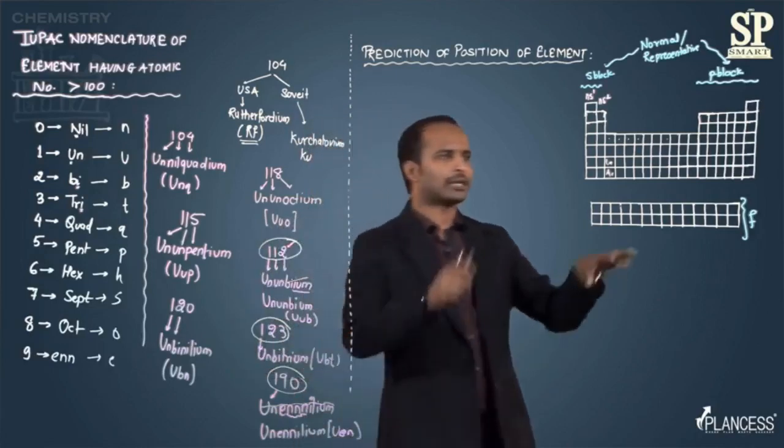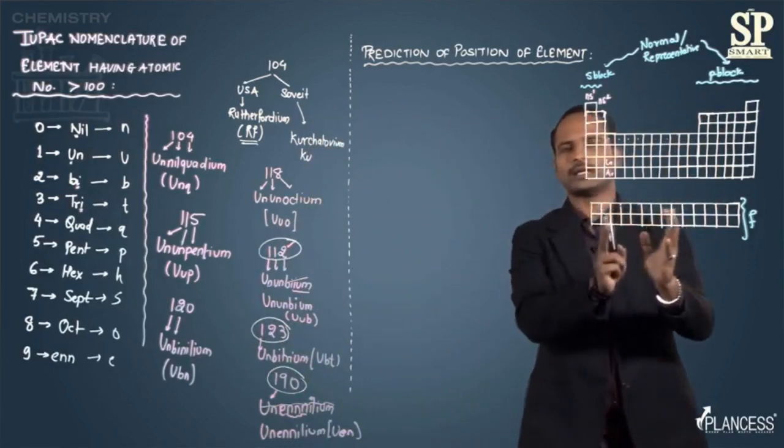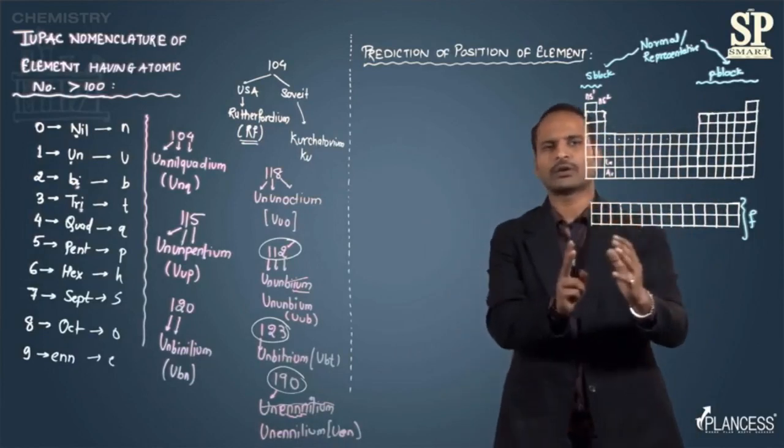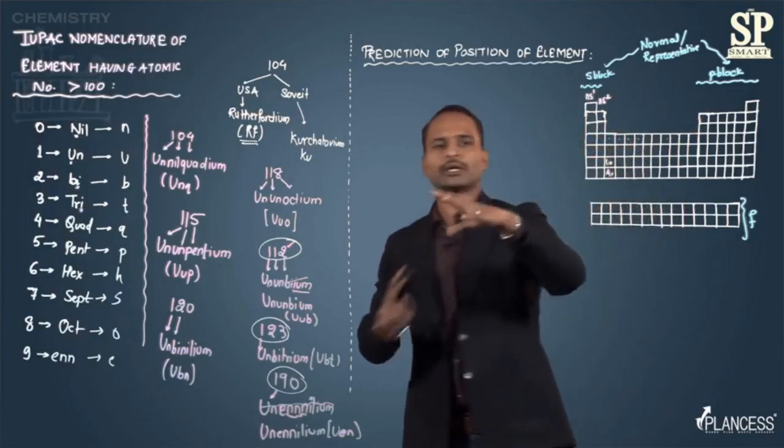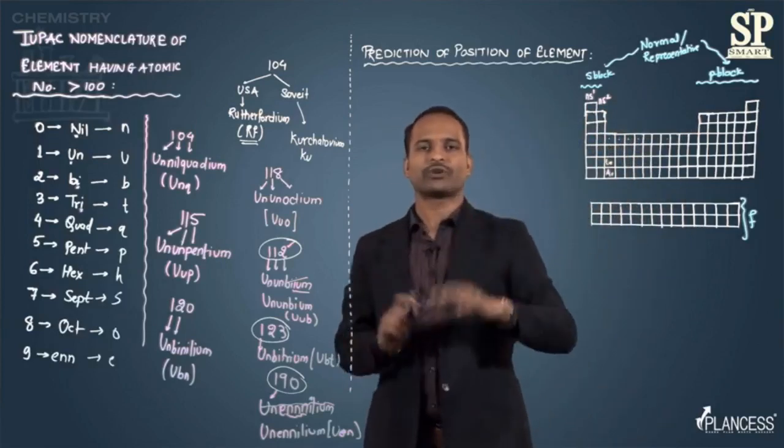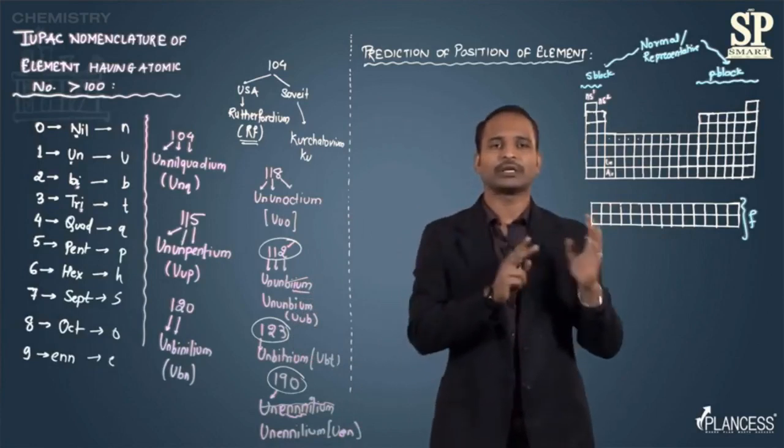Suppose I know that this full periodic table contains 118 elements, and all 118 elements have been discovered. If a particular element is given and the question is asked what will be the position of the element in the periodic table.